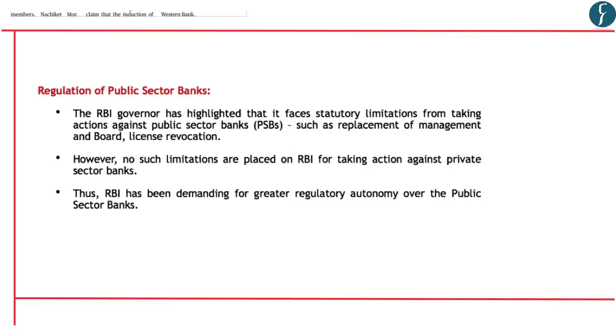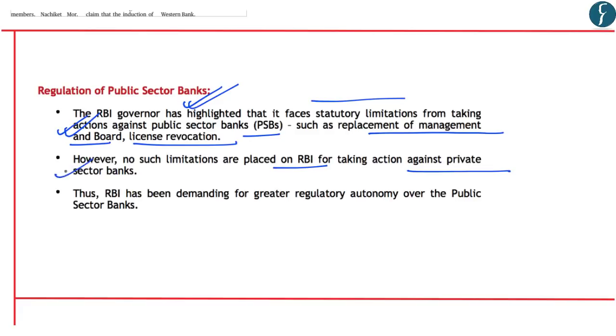The first issue is with respect to regulation of public sector banks. The RBI governor has highlighted that it faces certain statutory limitations, that is limitations imposed by laws, from taking actions against public sector banks such as replacement of management and board as well as license revocation. However, no such limitations are placed on RBI to take action against private sector banks. So in this aspect, RBI has been demanding greater regulatory autonomy with respect to public sector banks. So this is one of the main issues with respect to discord between RBI and the government.